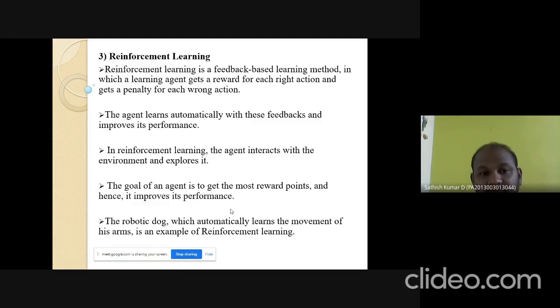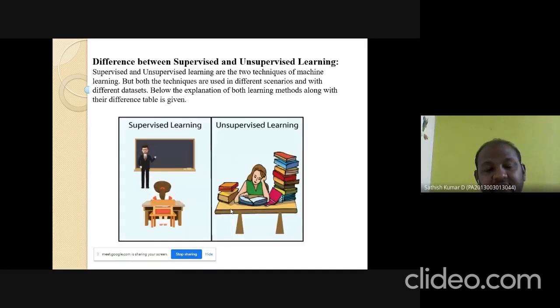There is a concept of reinforcement learning. This is the example of the difference between supervised learning and unsupervised learning. In the first diagram, supervised learning means we are training the student with the help of the teacher. The teacher gives every note, everything, and a clear route to the student, so the student can easily score the marks. The accuracy is also good in supervised learning.